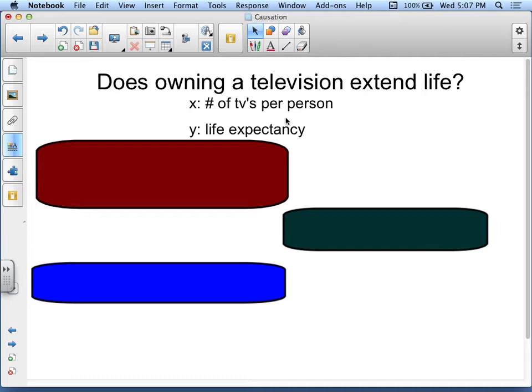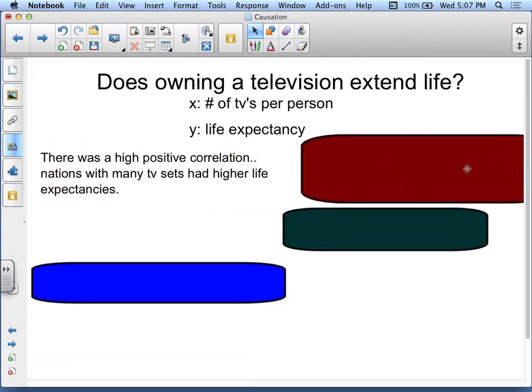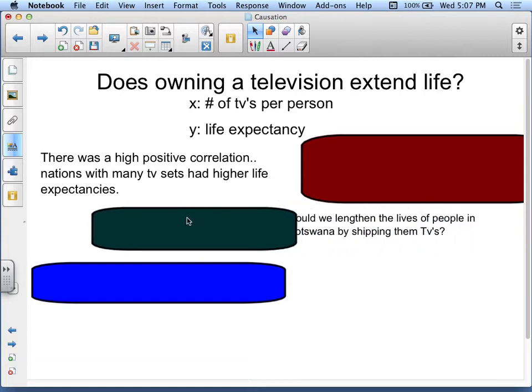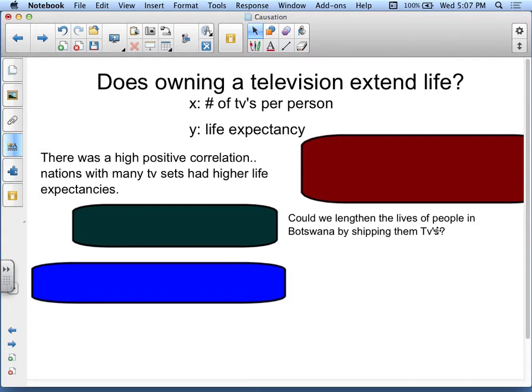Okay. Does owning a television extend life? Well, we talked about this today. Your response variable is going to be life expectancy, and your explanatory is going to be the number of TVs per person. So here's the statement. There is a high positive correlation that nations with many TV sets had higher life expectancies. My question to you was, could we lengthen the lives of people in Botswana by shipping them TVs? And the answer is no, we can't.